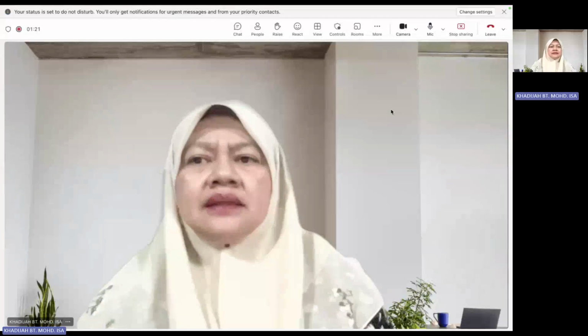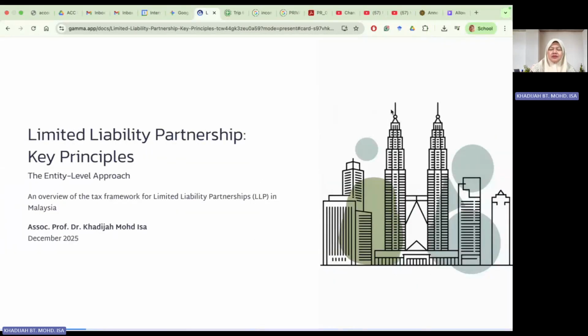So this limited liability partnership. Remember that in the previous presentation, we looked into the conventional partnership. What's the difference? Under conventional partnership, you have to determine the statutory income of each partner from the partnership. In other words, the income from the partnership is taxed on individual partners. That's why we have to compute your adjusted income, your statutory income from the partnership, and this income is a Section 4A income.